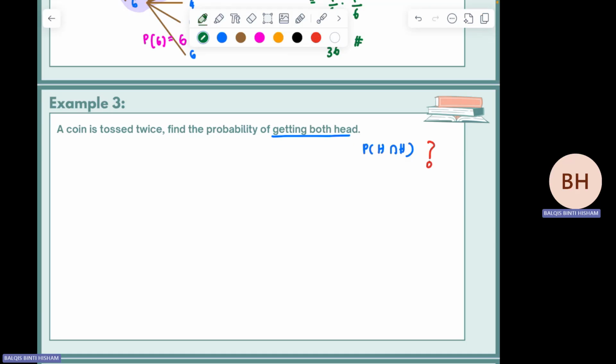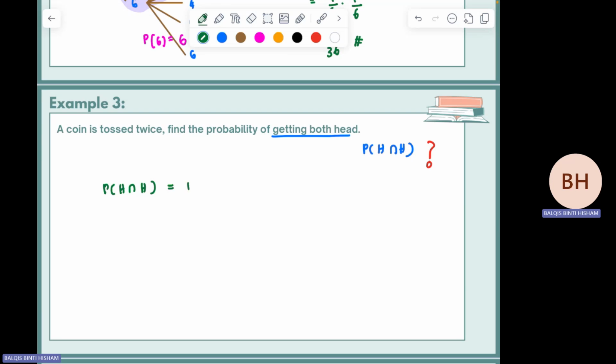So how to find the answer? P head intersect head. Why is this independent event? Because the second toss of the coin is not affected by the first one. If the first one you get head, the second one, still you are having two possible outcomes. And then each outcome will bring 1/2, the probability.